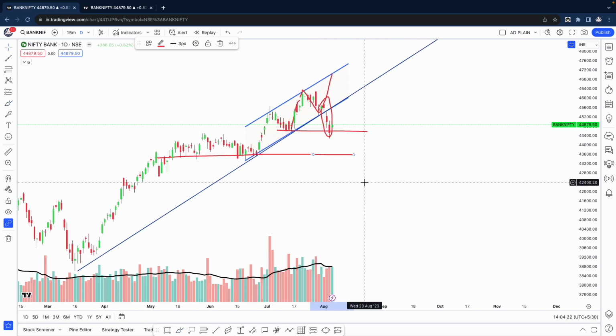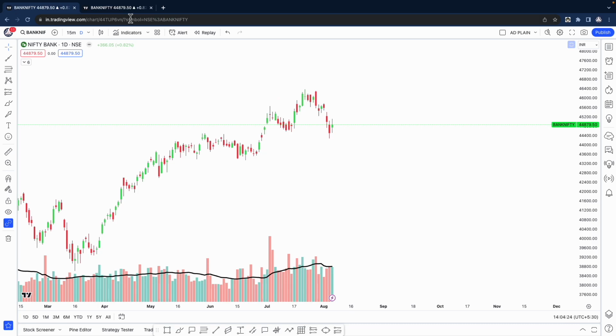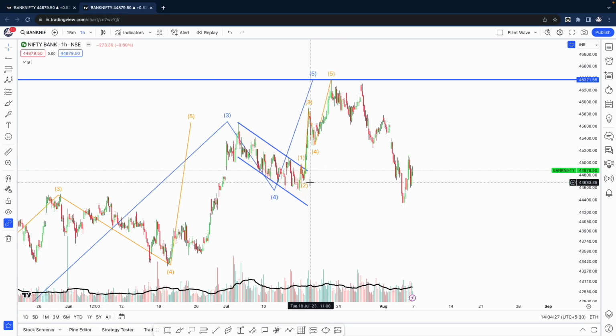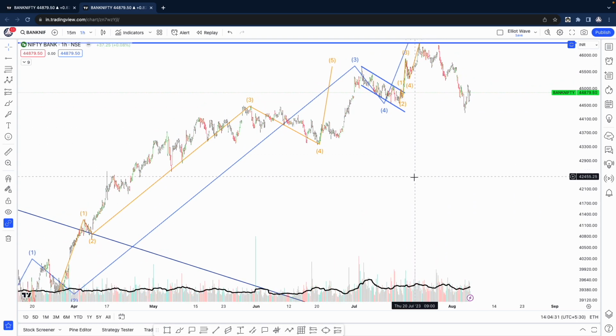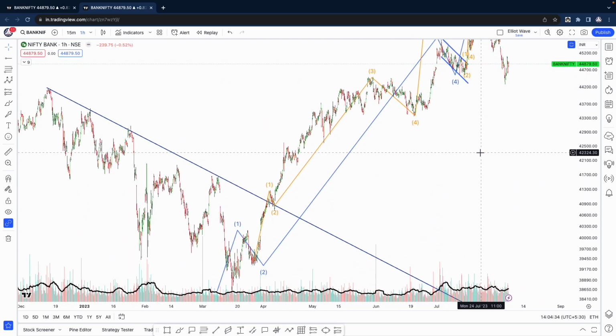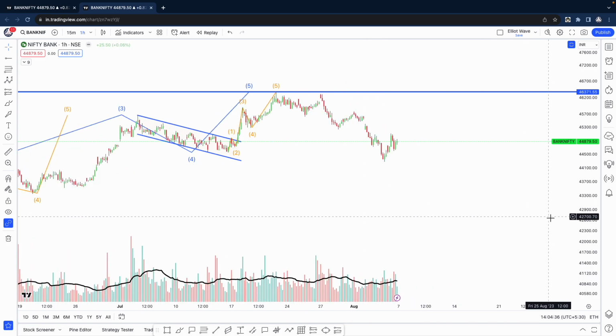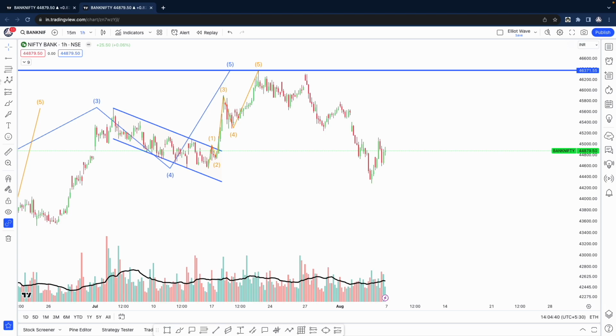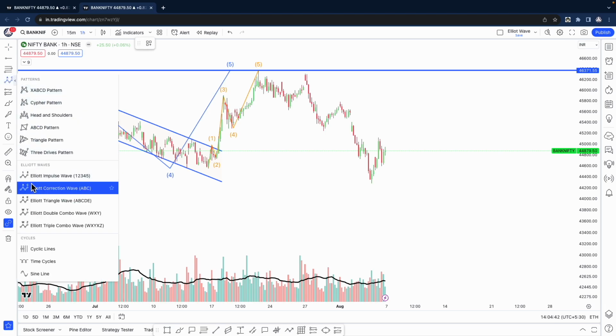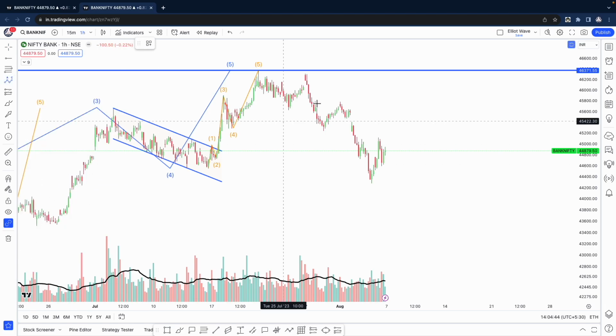We will just go to the Elliott wave chart, the 1 hour chart, where we can see the possible wave counts. See, we were in this type of fifth wave where we were making this 1, 2, 3. If somebody is not aware of Elliott wave, just watch to notice the levels and what the possible moves are, and 80% of the time the market does follow this type of wave pattern. So there are two possibilities now.